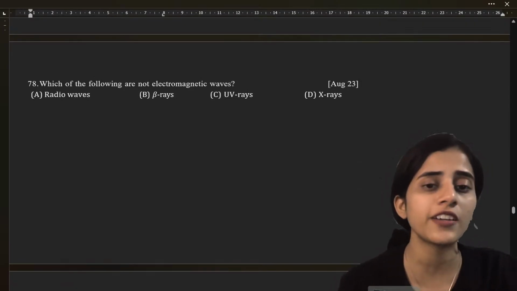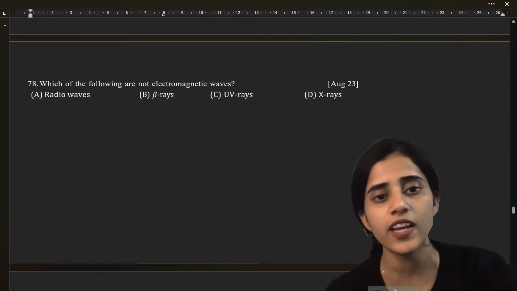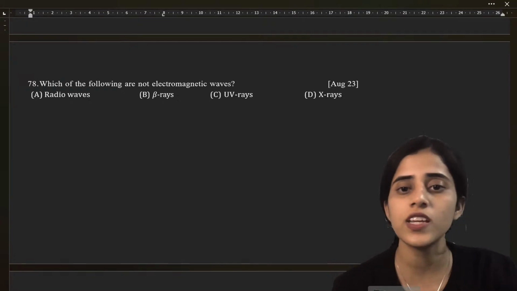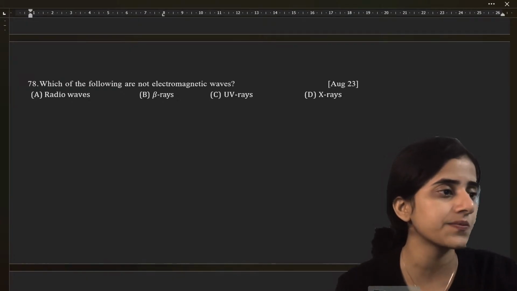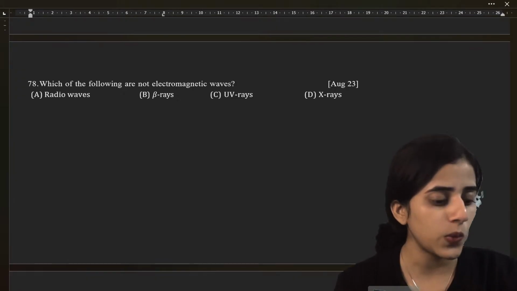Which of the following are not electromagnetic waves? Radio waves, beta waves, UV, X-ray. What is the answer? Which are not electromagnetic waves?